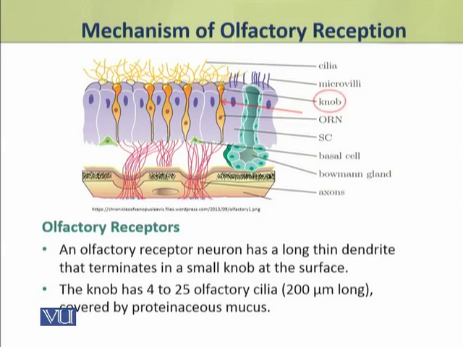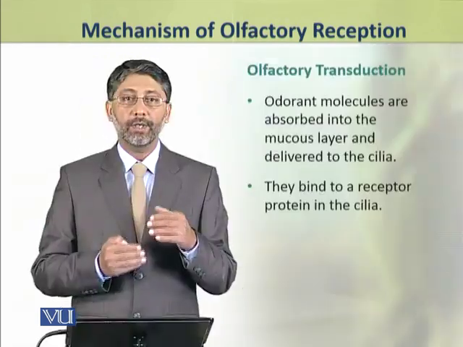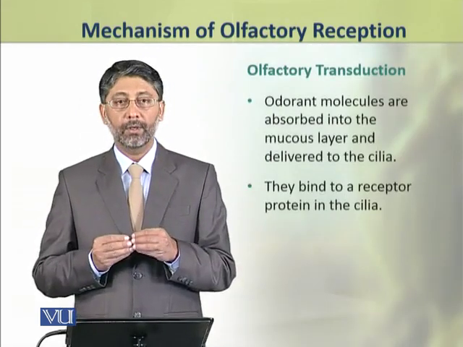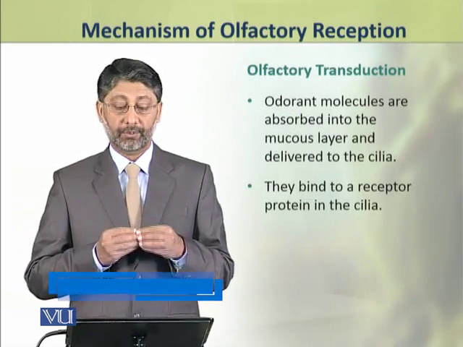The knob has about 4 to 25 olfactory cilia at its tip. These cilia are about 200 micrometer long. These cilia are covered by a proteinaceous mucus. Now we shall discuss the mechanism of olfactory transduction.